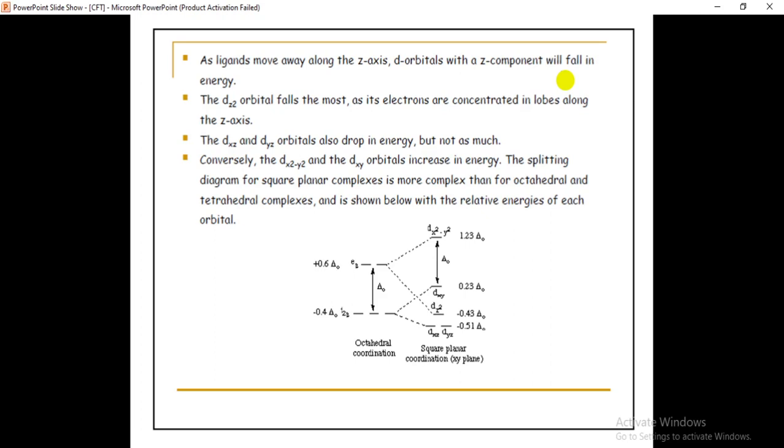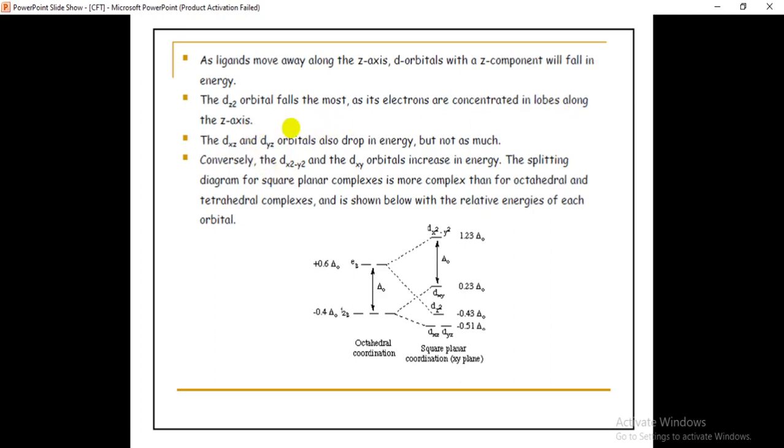The energy will fall. Is it clear? The energy will obviously decrease. When the repulsion decreases, the energy will decrease. The z component d orbitals are going to escape from the repulsions by removing the ligands on the z axis. So that's why these orbitals will fall in energy.